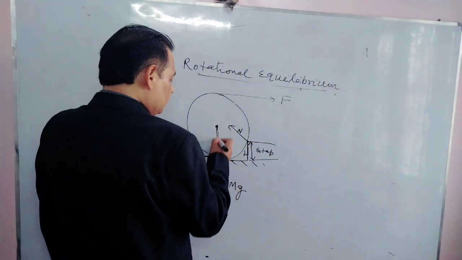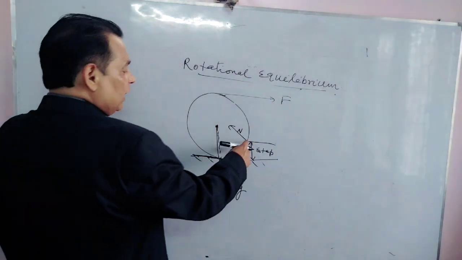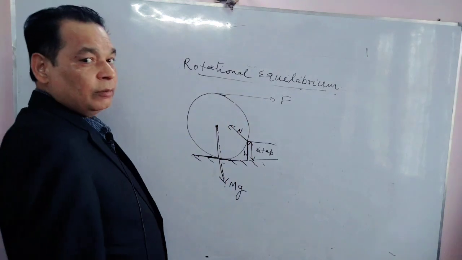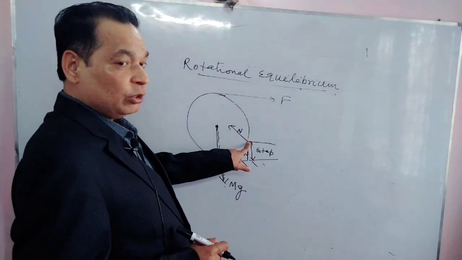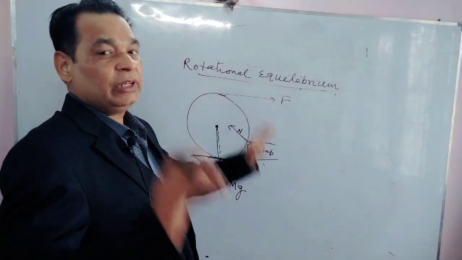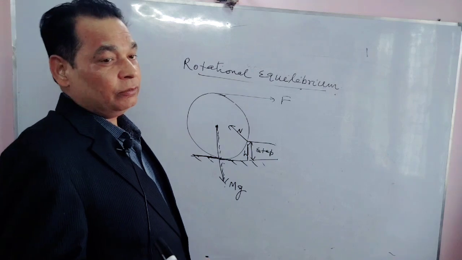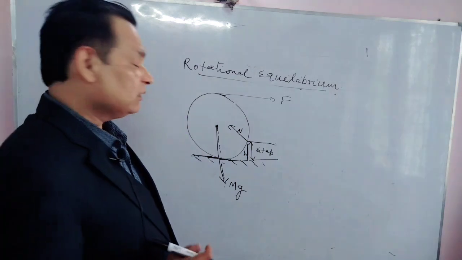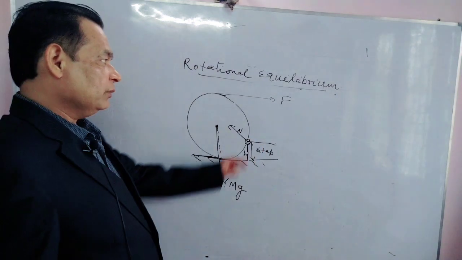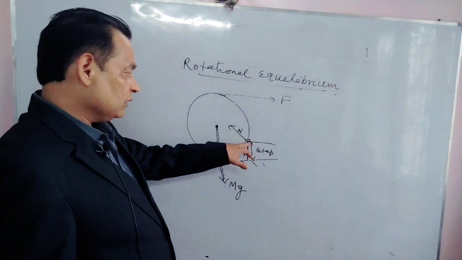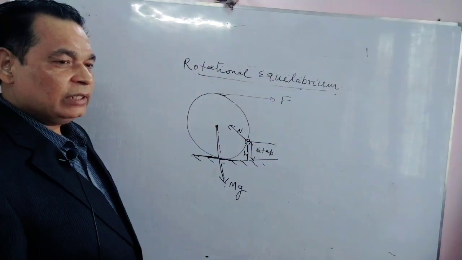There will be mg vertically downward, there will be F, and there will be another force at this step, the normal reaction. Because the body is in rotational equilibrium also, we can take the axis anywhere and write torque as 0 about that axis. Now this N is unknown, and we just have to calculate F. So I'm taking the axis here to avoid this unknown quantity N.